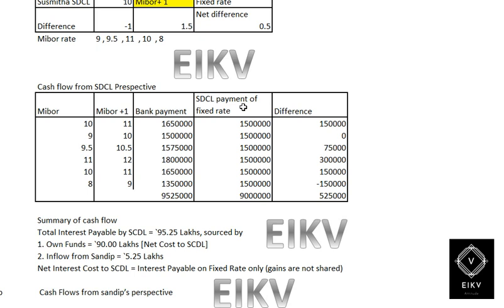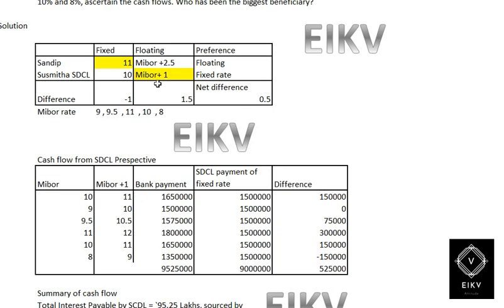So here SCGL's payment of fixed interest. If there is no such swap agreement, then SCGL can borrow with a fixed rate of 10%. But in this situation, in swap agreement, SCGL has to bear 1% extra.